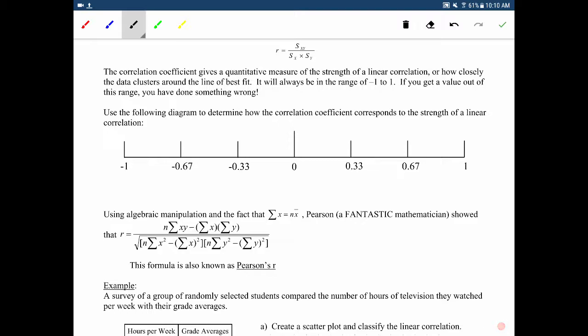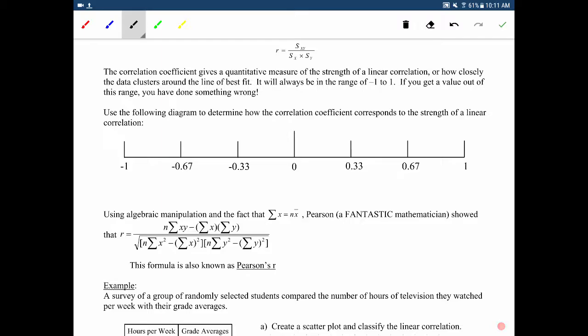So in other words, this is just giving us a number so we can tell how strong the correlation is, okay? On one end, we have 1, which means it's super strong, or actually perfect. If it's exactly 1, it's a perfect correlation, making a perfect line in a positive direction. If you have -1, it's also perfect, but in the negative direction. If you get a correlation coefficient of 0, that means there's absolutely no correlation whatsoever, okay?